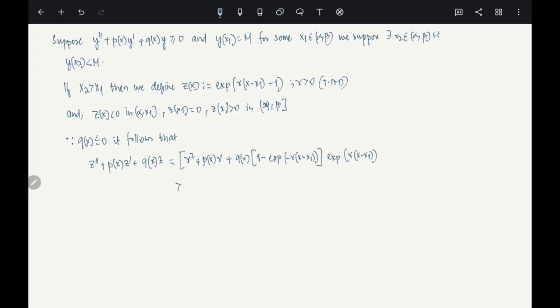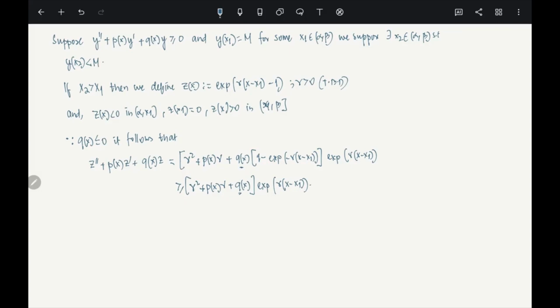Okay, now this is always dominated by gamma square plus p of x times gamma plus q of x, times exponential of gamma times x minus x1. Is it okay? We can always do this, right? 1 minus exponential, so that is why we can show that this is always dominated by this, so this q can be replaced by this, right?